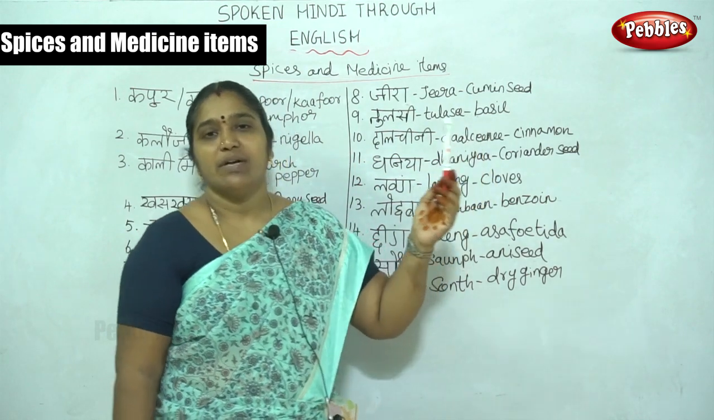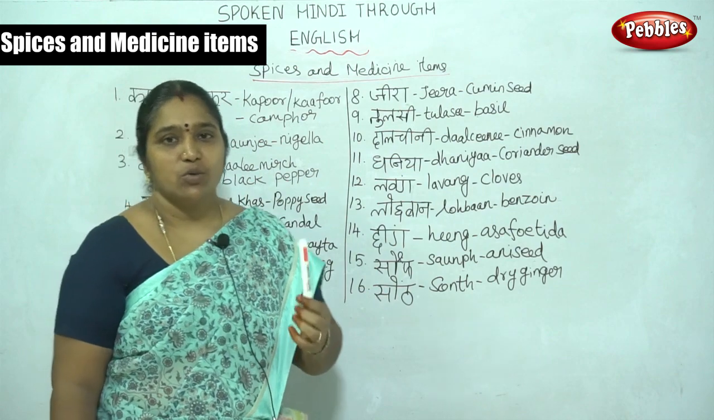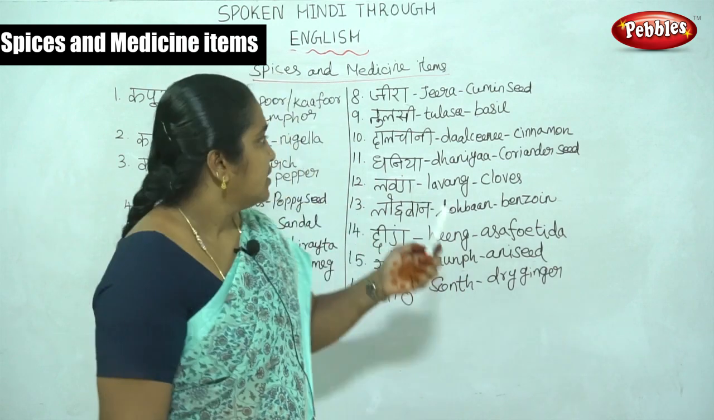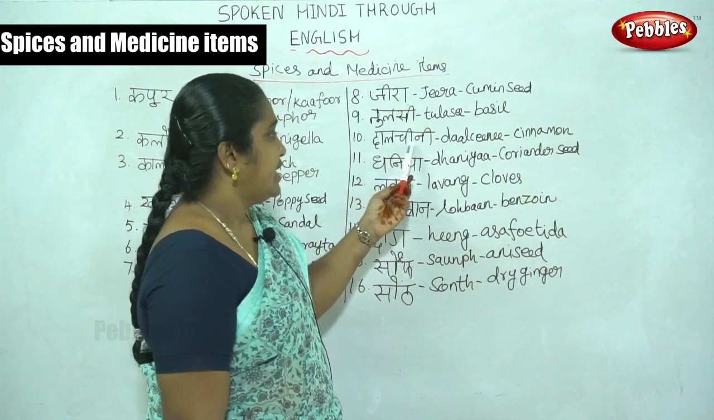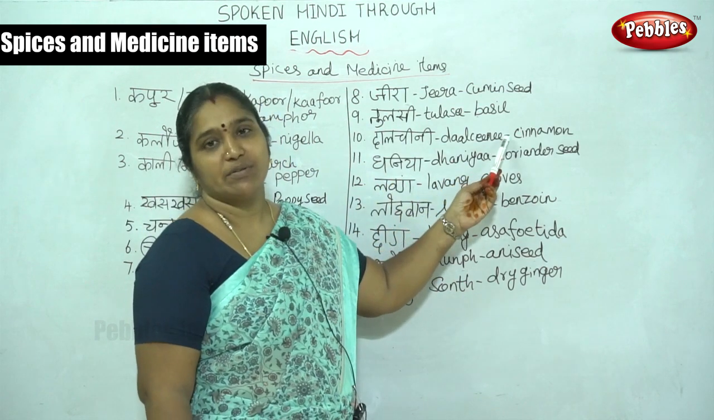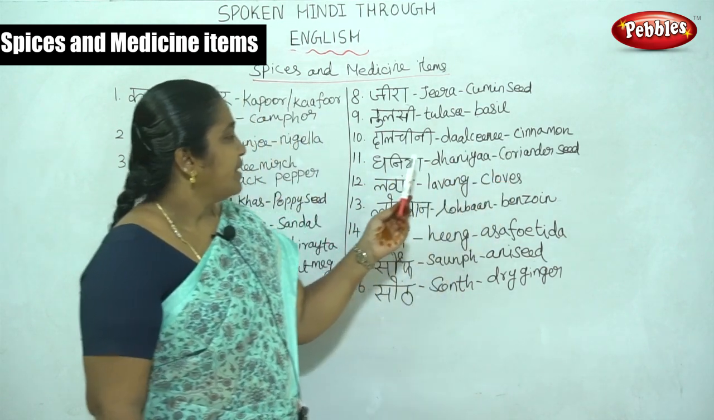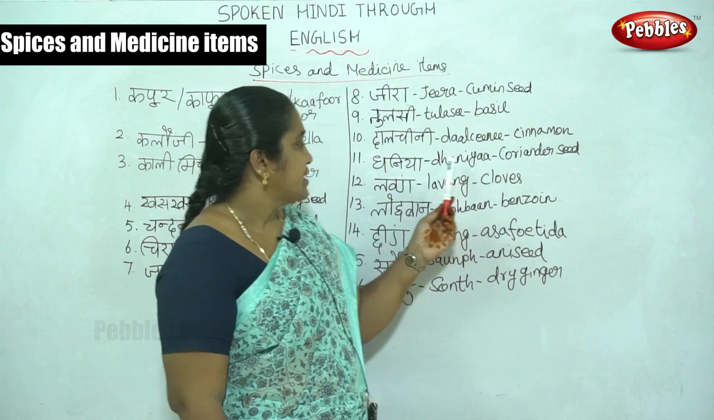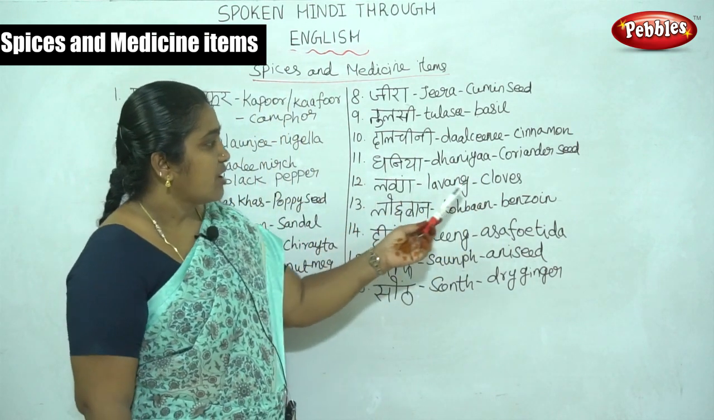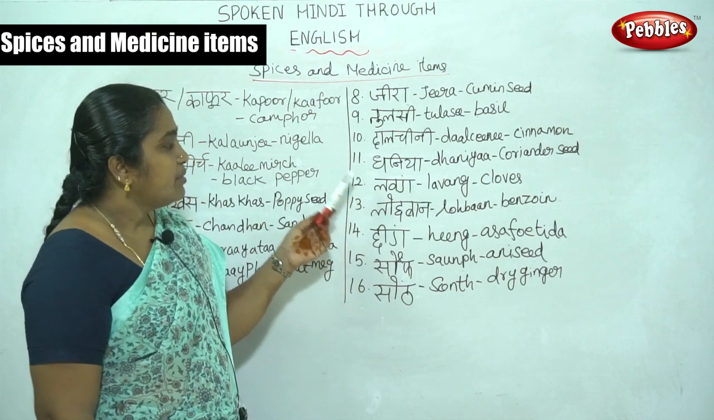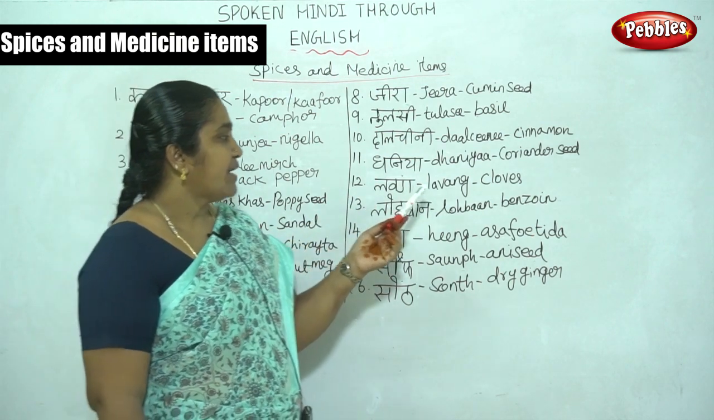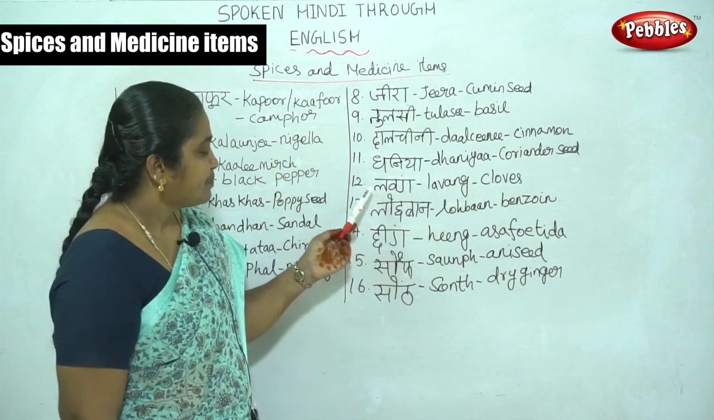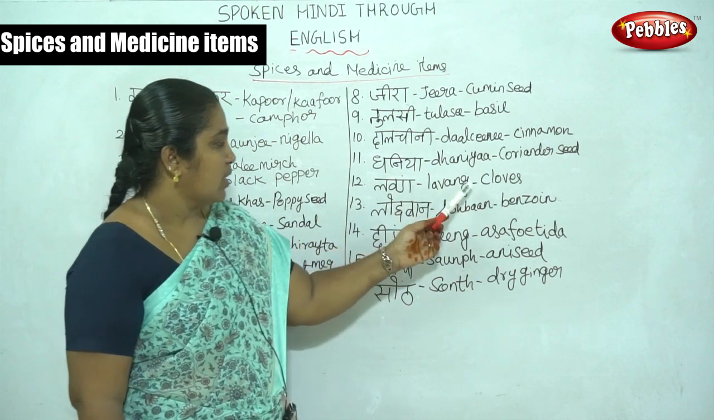Then tulasi is basil, which is important for getting rid of a cold, throat pain, etc. Then dalchini is cinnamon. Then dhania is coriander seed. Then lavang is cloves. It is also used in toothpaste. While we have a dental problem, we use these cloves. Lavang means cloves.